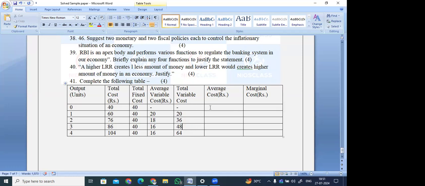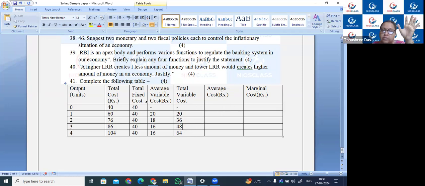Okay. So now AC is TC divided by Q. So 40 divided by 0, infinity or anything we can write. 60 divided by 1, 60. Next, 76 divided by 2, 38.